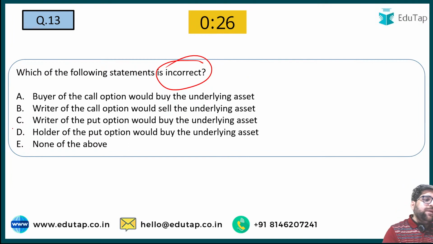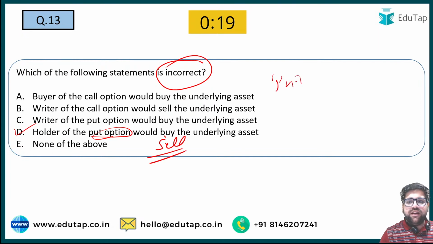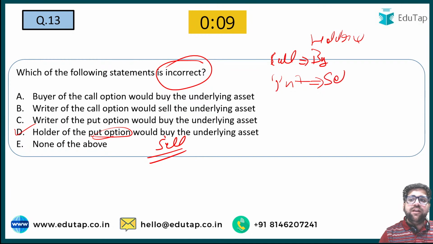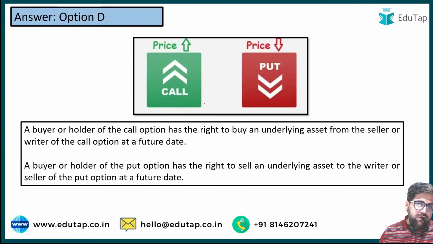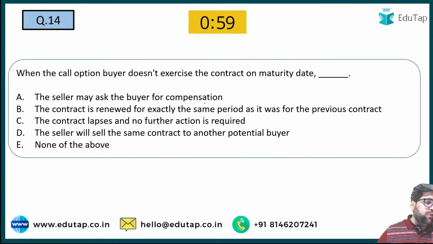The answer here will be D. Holder of the put option would not buy, instead he will sell. Please note this particular point. Under the call option, firstly, you buy. The holder of the call option buys, and the holder of the put option will sell. This is really very important, and I hope you know all of this stuff. This is also done. Now we are coming to question number 14.